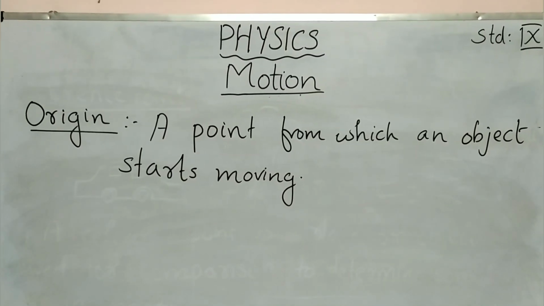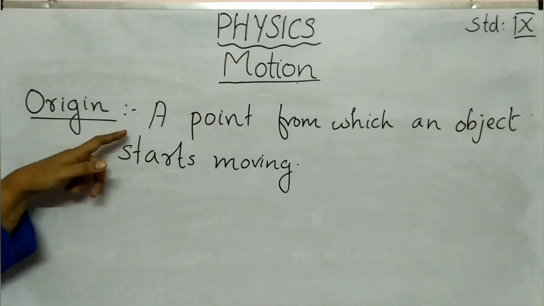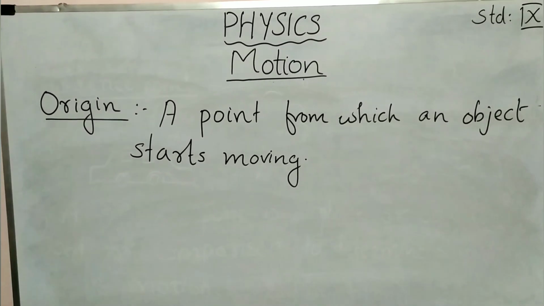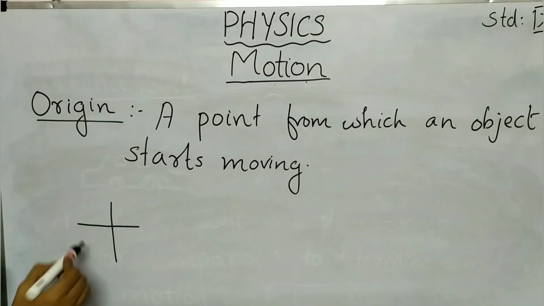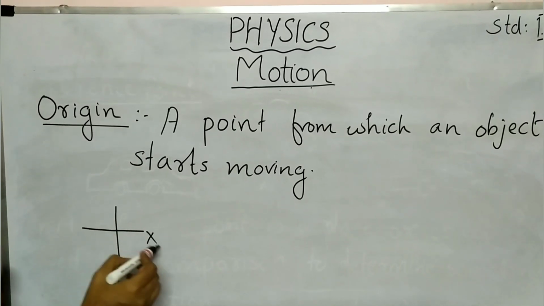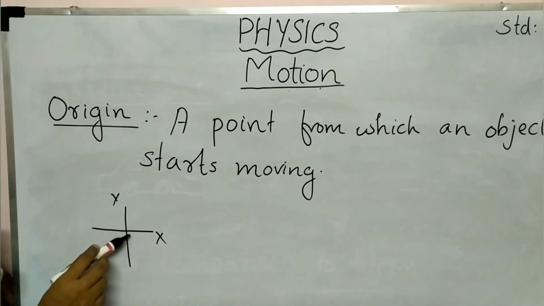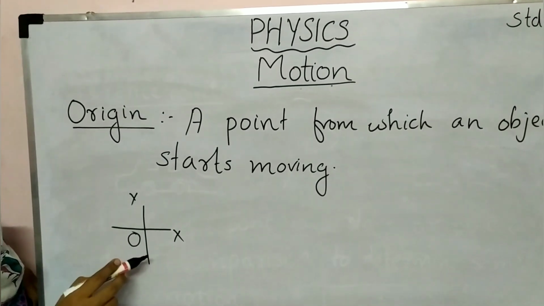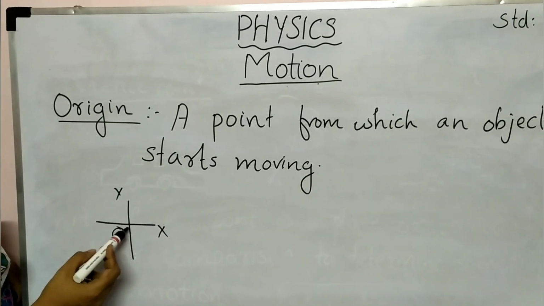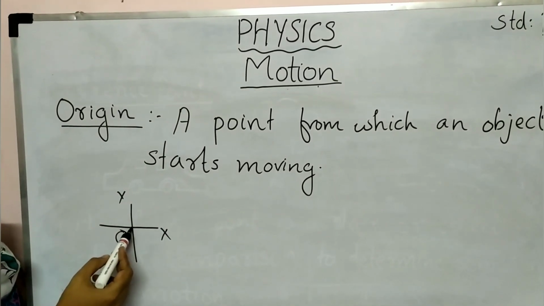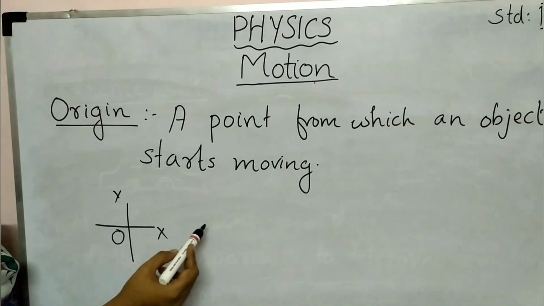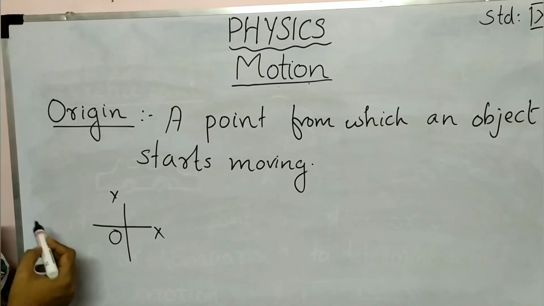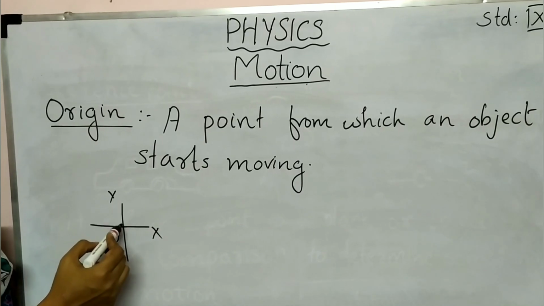So we can call that reference point as origin. Origin, here you can see, is a point from which an object starts moving. This word you heard earlier, from maps. For drawing a graph, you need two axes, x-axis and y-axis. Here you can see these two axes are intersecting at a point, and that point we can call the origin. For drawing the graph, or in the number line you are considering also, from this O or origin, towards the right side means positive numbers and towards the left side means negative numbers. Like that, this is the origin or this is the reference point here.